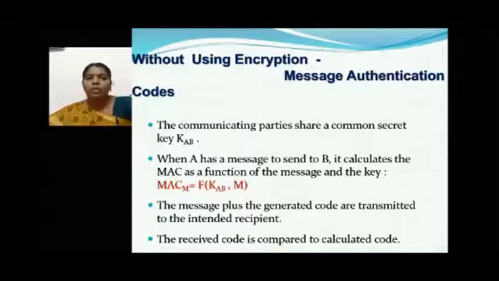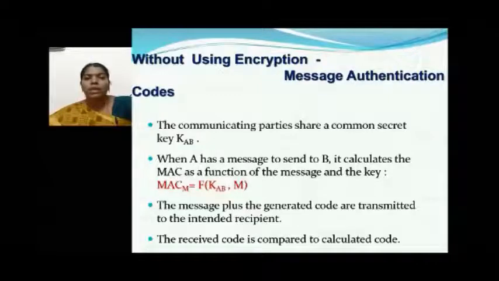These following steps have to be taken. First, the communicating parties share a common secret key, let it be KAB. When A has a message to send to B, it calculates a MAC. MAC is nothing but message authentication code, as a function of the message and the key. Here we have defined how to generate a MAC. The MAC for a message M can be generated with the function F, which takes KAB and M. M is your original message, and it will be taken into a function along with the key, and a MAC will be generated.